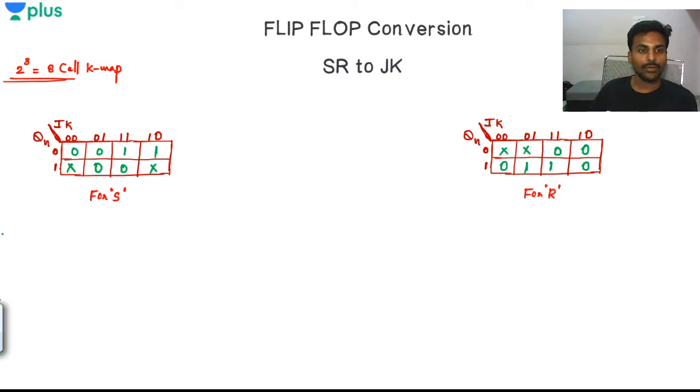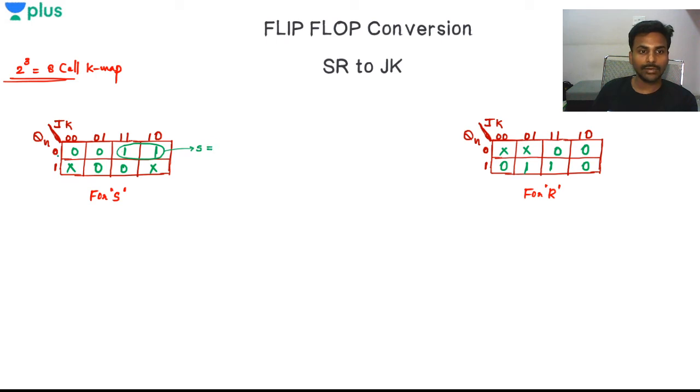Okay, now you need to do the grouping. Which two will be grouping? See here, 1 and 1. I'll have a grouping over here, a duo. So what is that equation going to be? S equals to,